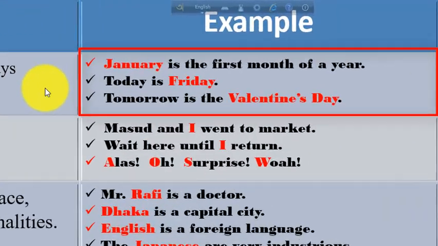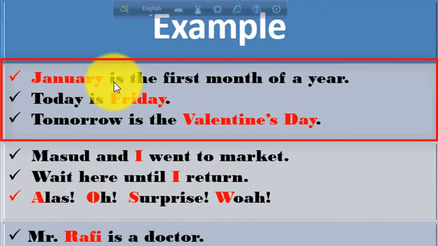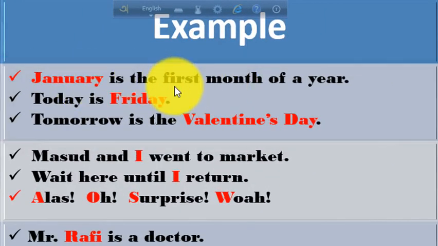Here are some examples. January is the first month of a year, so the first letter of January will be a capital letter. Today is Friday. Here Friday is a day, so the first letter of Friday is a capital letter. Tomorrow is Valentine's Day. Valentine's Day is a holiday, so the first letter of Valentine's Day is a capital letter.